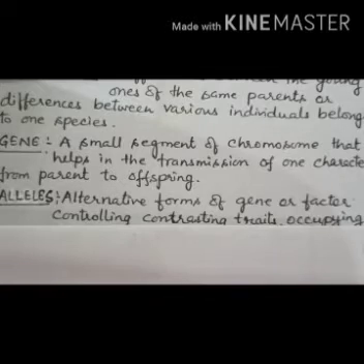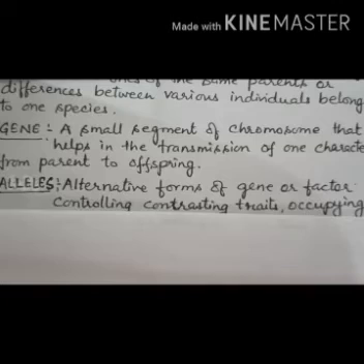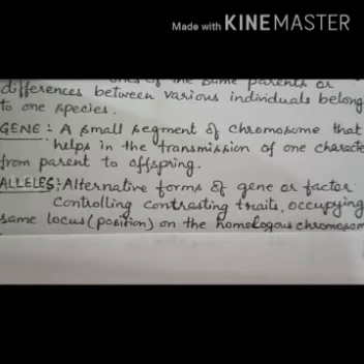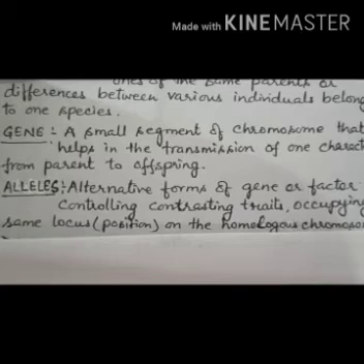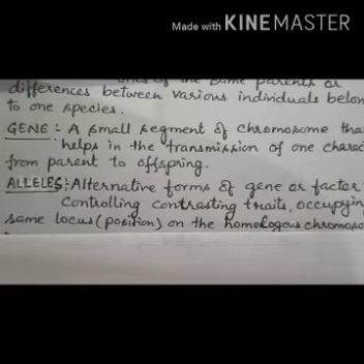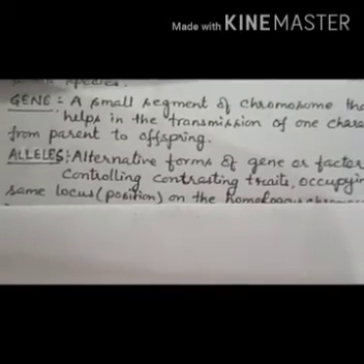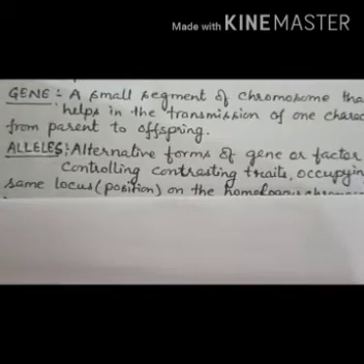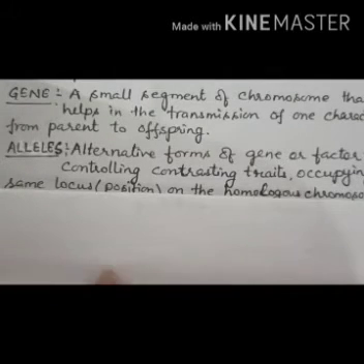Now next is alleles. What are alleles? These are alternative forms of a gene or factor controlling contrasting traits, occupying the same locus or position on the homologous chromosome, right? First try to understand allele.